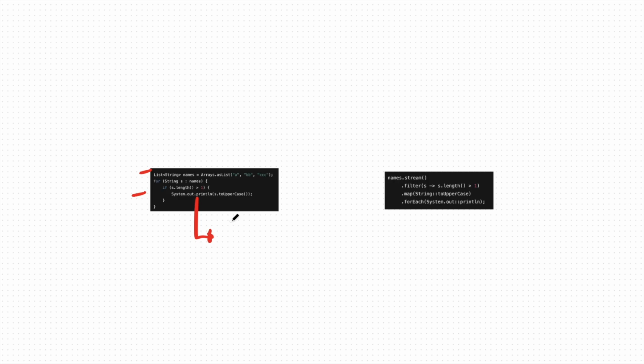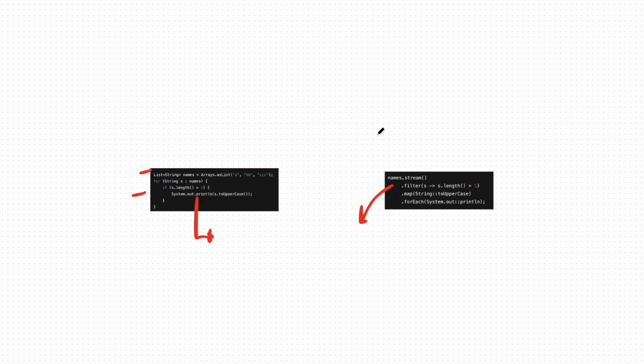But after Java 8, since we have introduced streams, you can directly process the data with the help of filter, map and forEach.